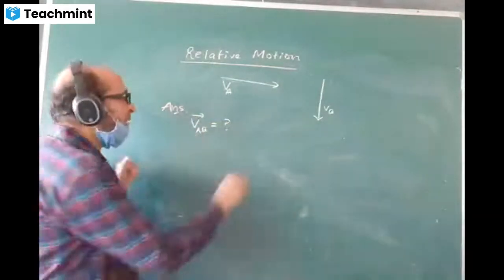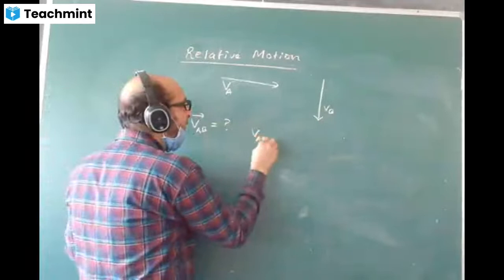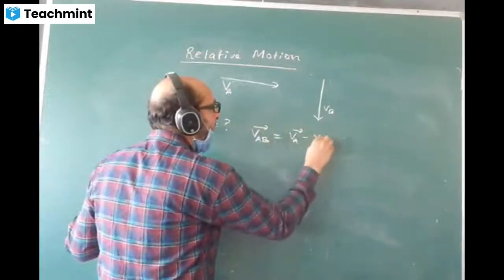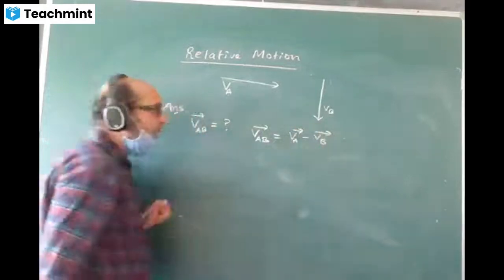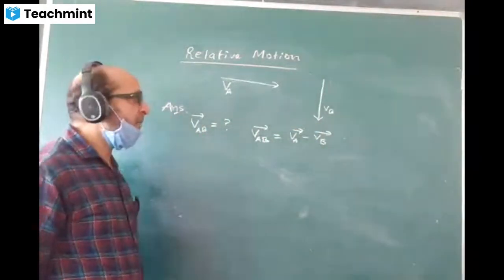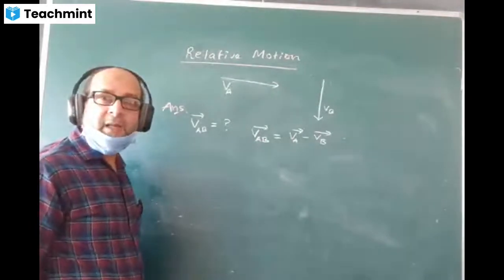What is the formula of this? Let us write down the formula. VAB formula we have VA minus VB. Make a diagram for this and do it yourself. Diagram VAB equal to VA minus VB.